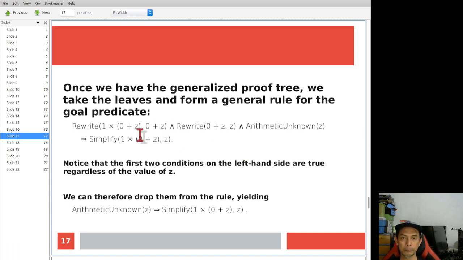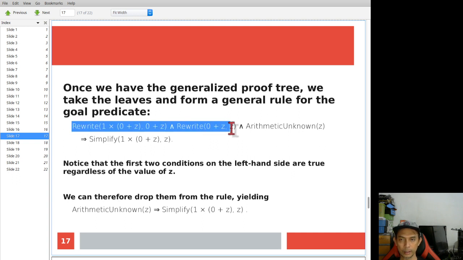Now once you apply from the tree, you can have this one. Notice this one. So you have variable z, variable z.